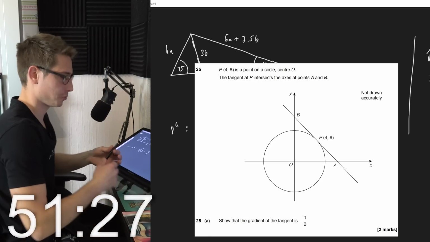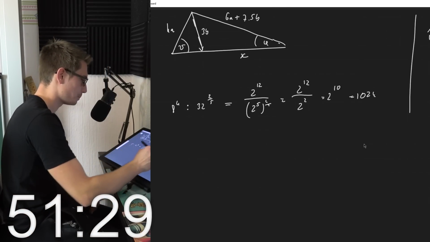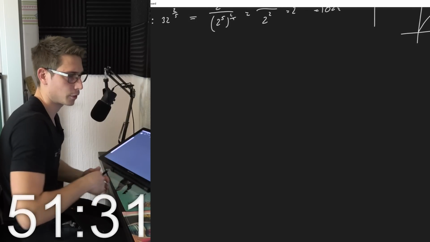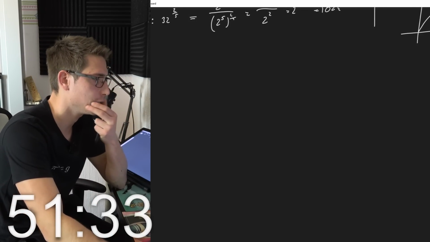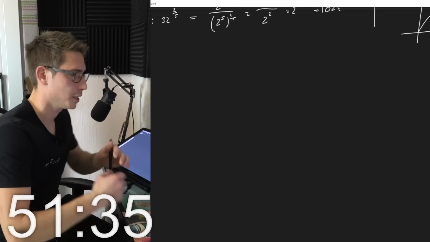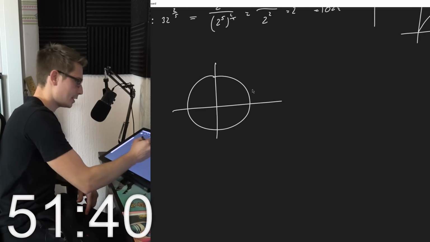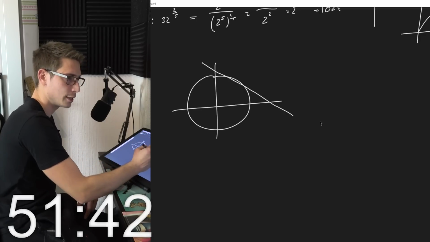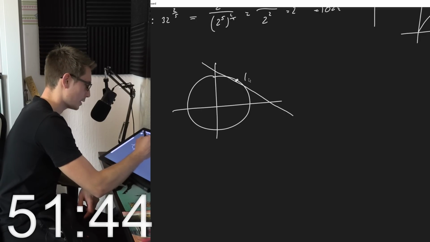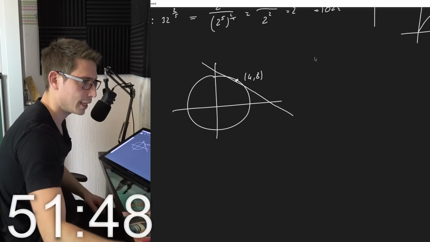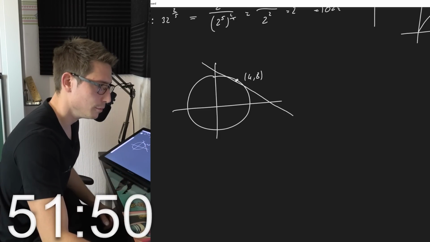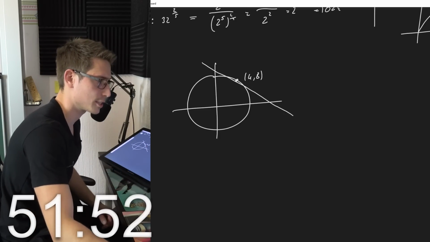Show that the gradient of the tangent is negative 1/2. So we've got a circle centered here, and a tangent line passing through the point (4, 8). We need to show that the gradient of the tangent is negative 1/2.